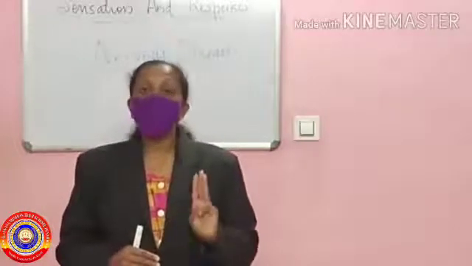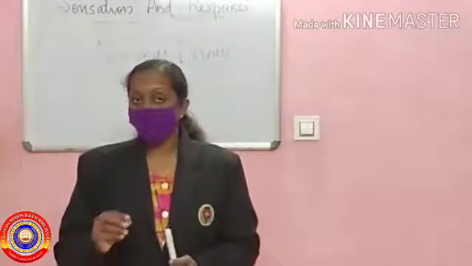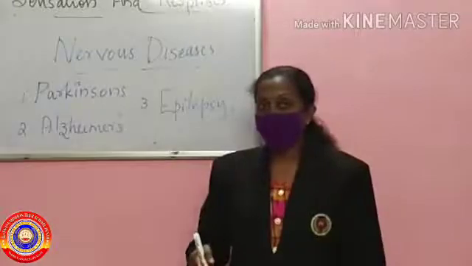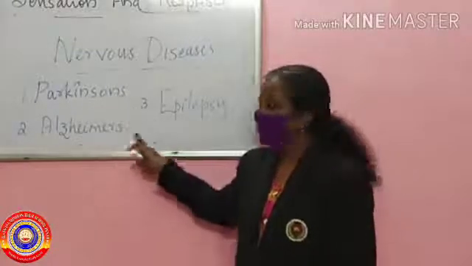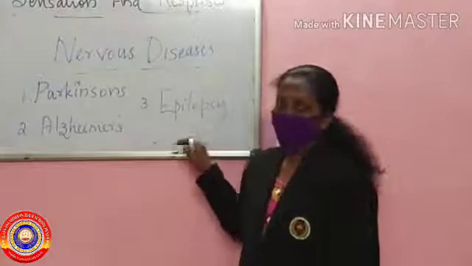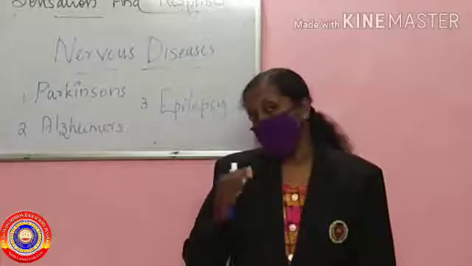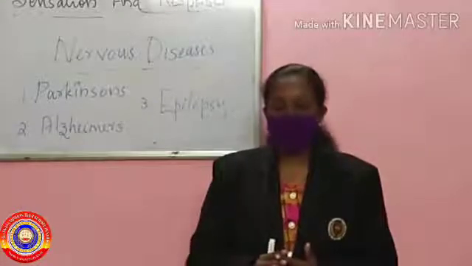Here in this chapter we are discussing three diseases: the first is Alzheimer's, the second is Parkinson's, and the third is epilepsy. The causes and the reasons for these diseases are very important. You have to write this in the notebook.